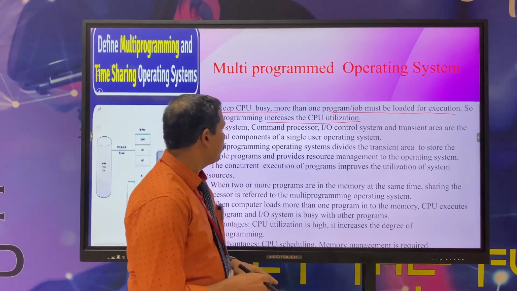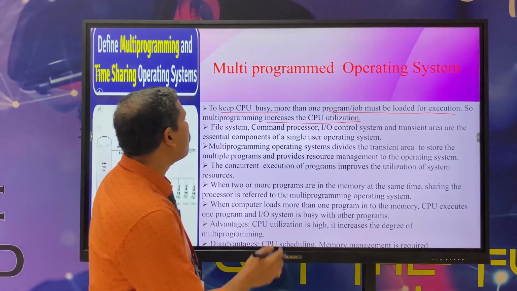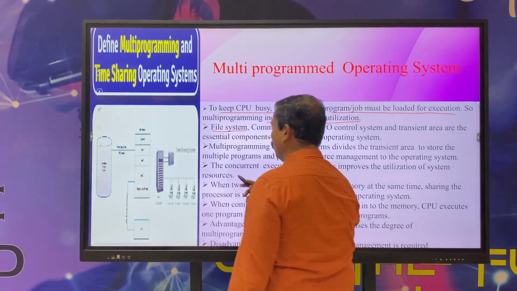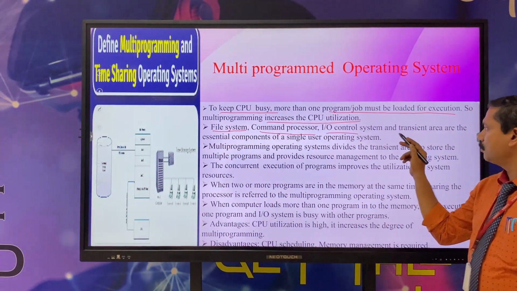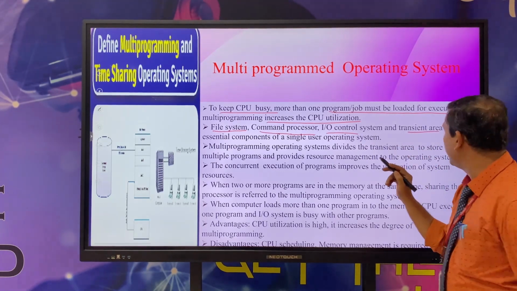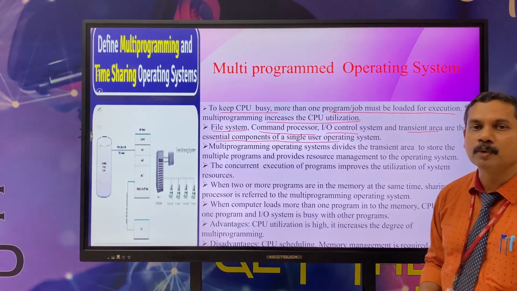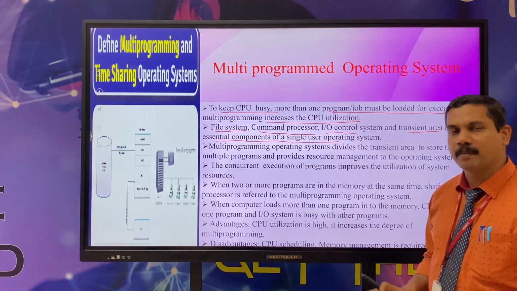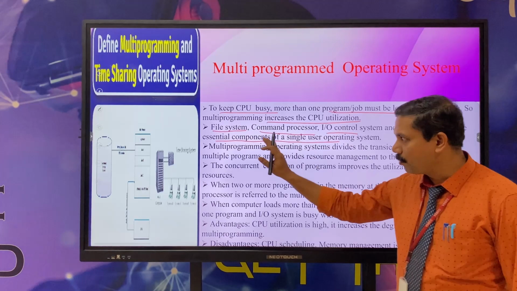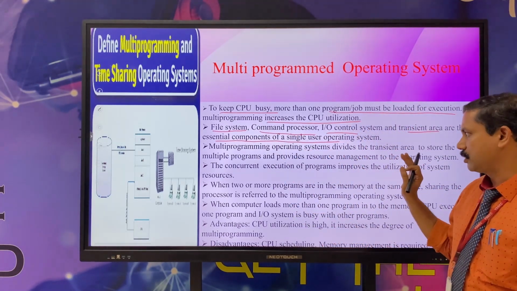Now, the components of the single user operating system. What are the components? The file system, the command processor, the IO control system, and the transition area are the essential components of a single user operating system. So components means file system, command processor, and IO control systems.